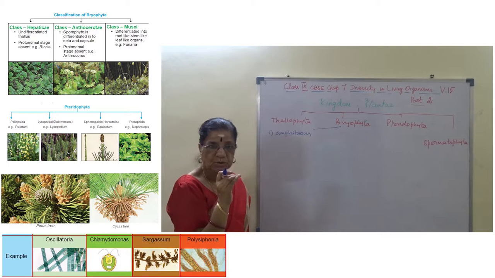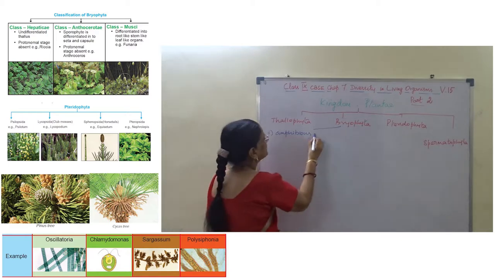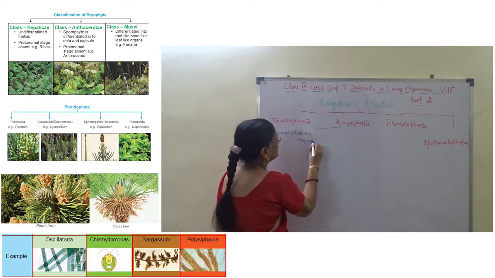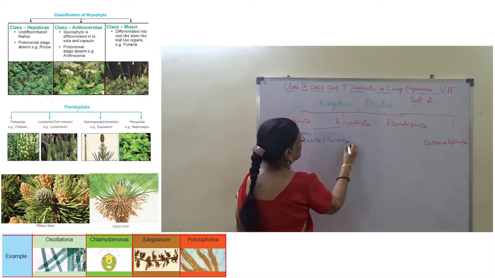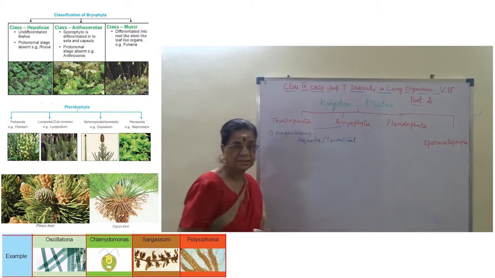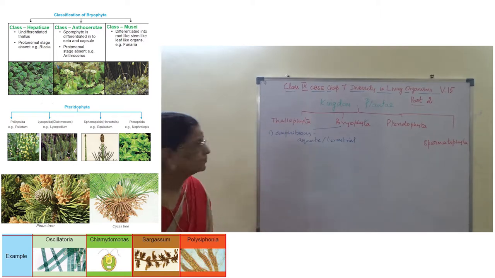So it has both aquatic and terrestrial habitat, aquatic and terrestrial conditions. Are you clear?